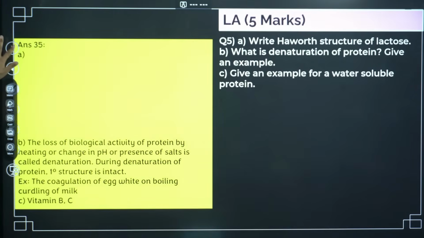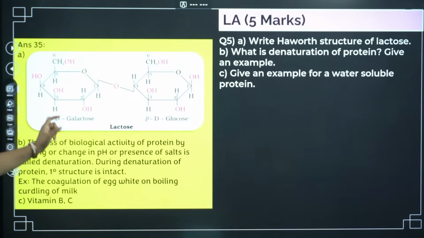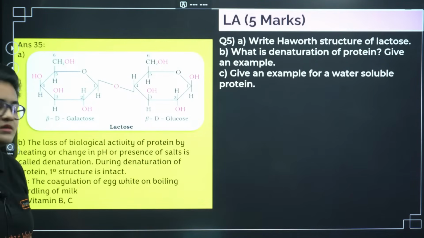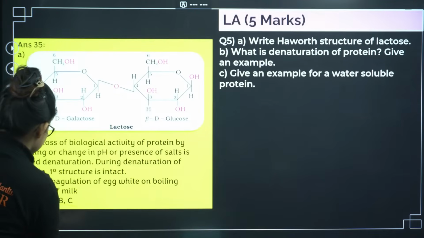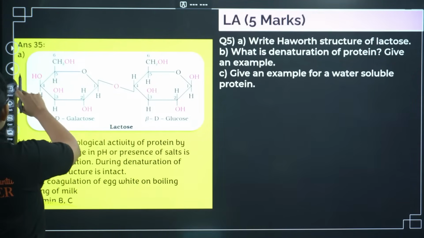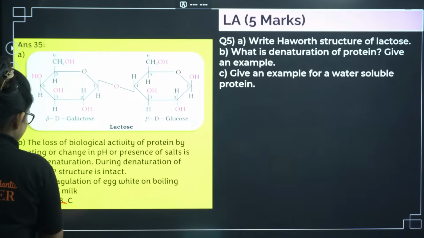Let's go ahead. Write the Haworth structure of lactose, denaturation of protein with example, and water soluble protein. So this is the Haworth structure of lactose. Here comes denaturation, which means when protein loses its biological activity. Next, water soluble protein: you can give the example of any globular protein, like albumin, let's say, insulin. These are water soluble. This is vitamins, mistakenly it is given. You can take the example of albumin.